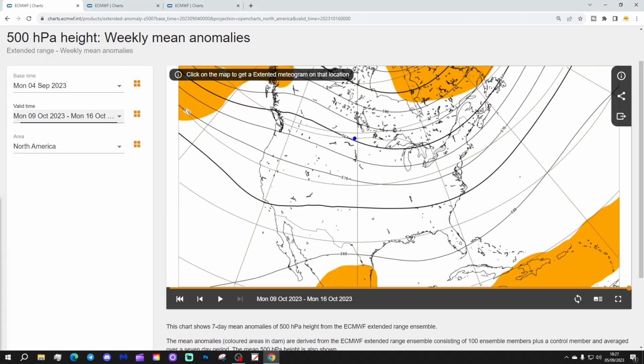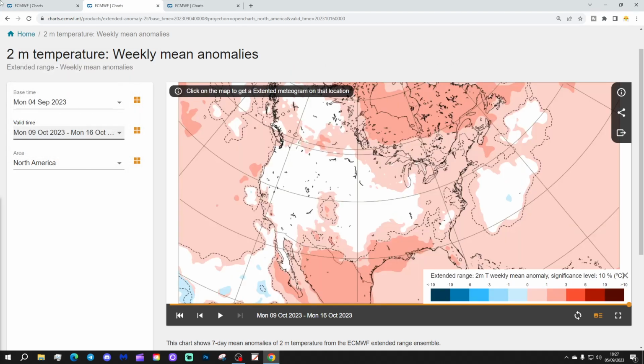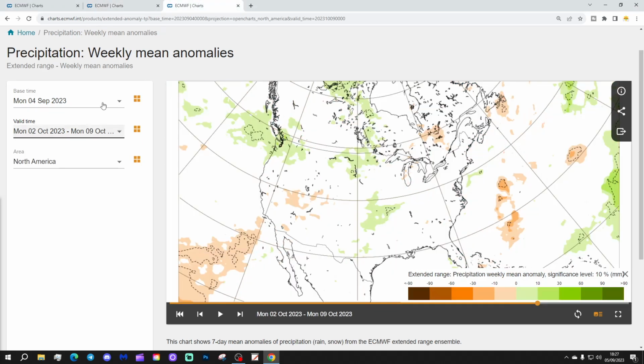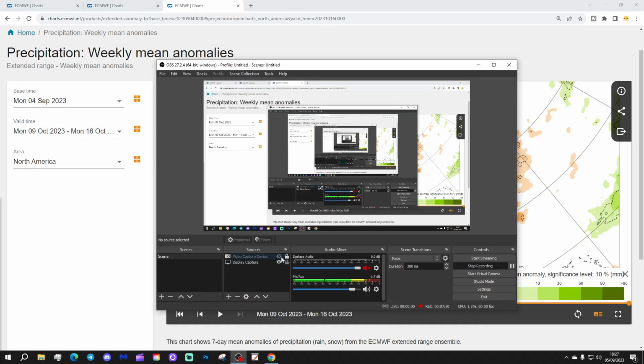Then lastly, week 6 will be the 9th to 16th of October. And I'm just going to put in a question mark there, I think, because it's not particularly clear what's happening. As far as temperatures are concerned, a little bit warmer now, I should say, in the east. Otherwise, average to slightly above elsewhere. And precipitation, lastly, no signal. We're definitely losing the signal the further out we go.